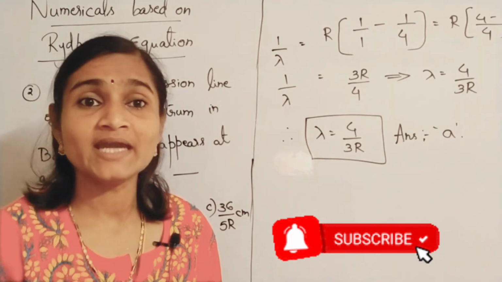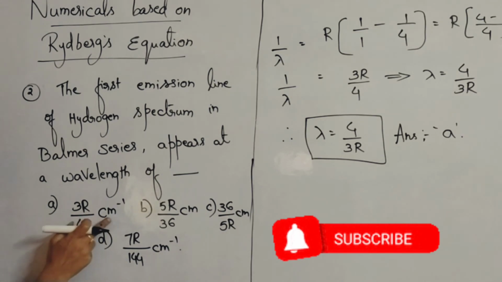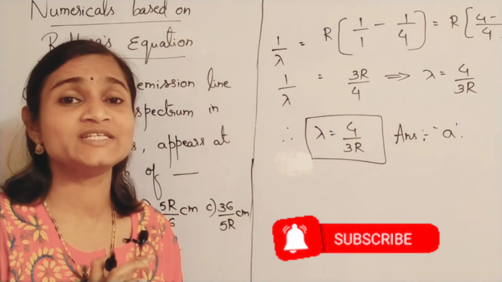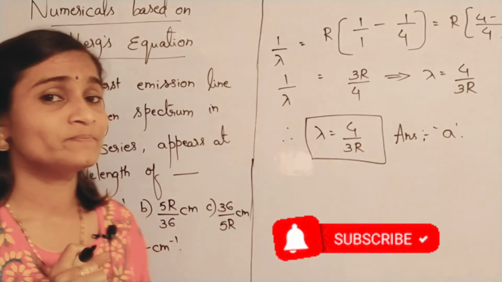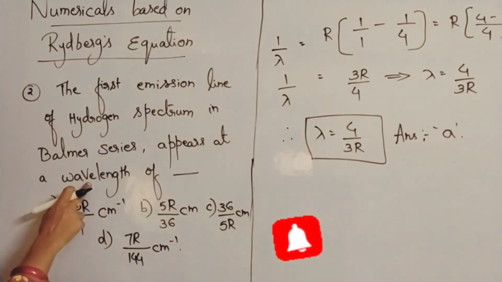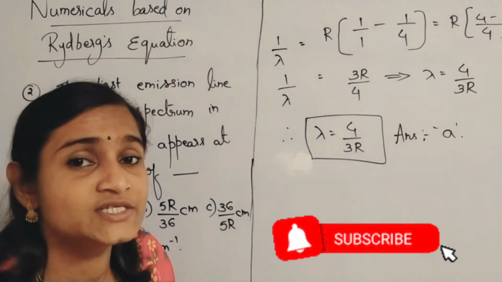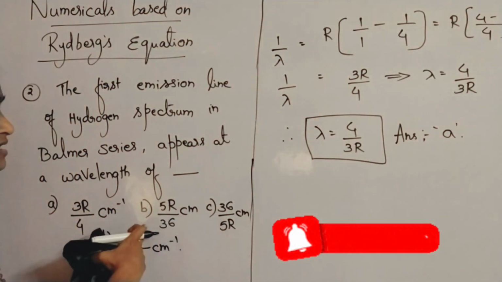So from that itself you can rule out these 2 options. Here units are given as centimeter power minus 1, which are the units of wave number, not wavelength. In the question, he is asking you to find the wavelength, which has units of only centimeters. So you have only 2 options to choose from.